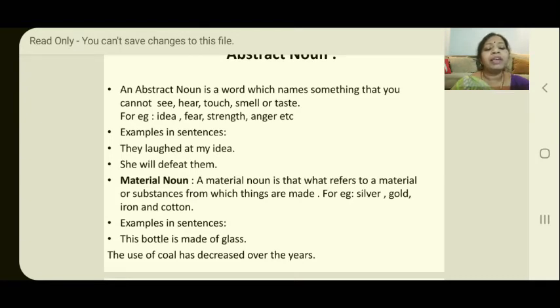Okay, somebody will fight the battle and come, and somebody will defeat somebody. So okay, you will understand fine. That word defeat, you cannot see but you can sense it. Okay, that person has defeated the opponent. Now the next one is material noun.